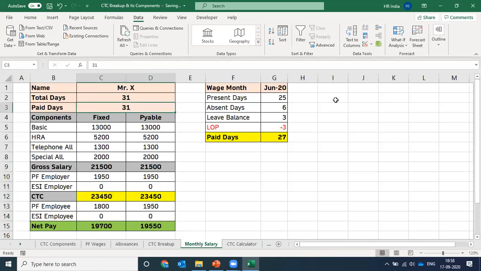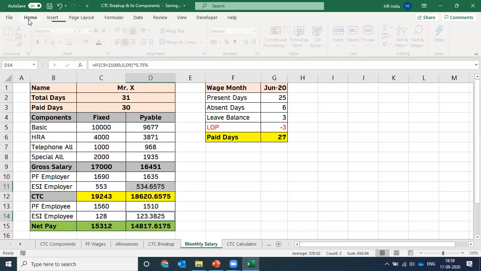So for the number of days the employee remains absent, the salary is not payable for those absent days. So if it is for 30 days, the amount will get reduced accordingly, right? Now let's try to change the CTC amount of this employee to check the ESIC criteria. So if you see now, the gross salary of the employee became 17,000, which means the employee is eligible for ESIC, right? So here we have got the ESIC contribution done for this employee as well.